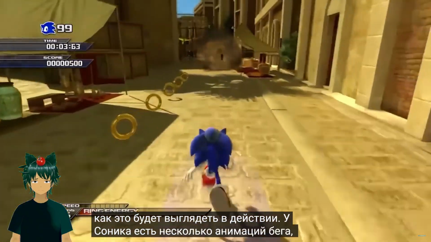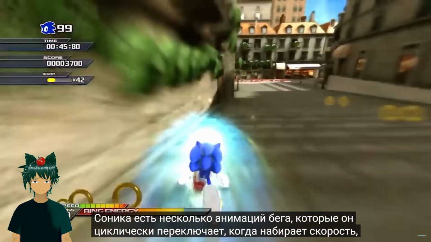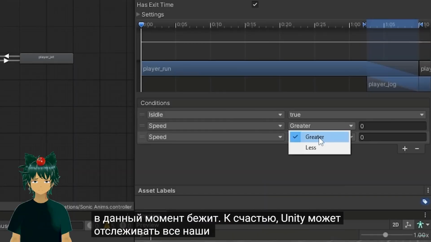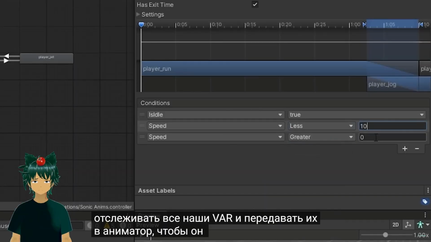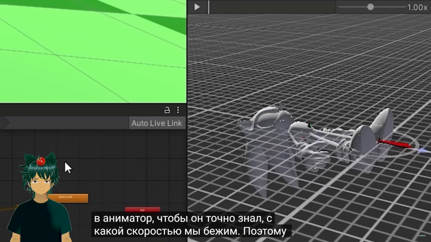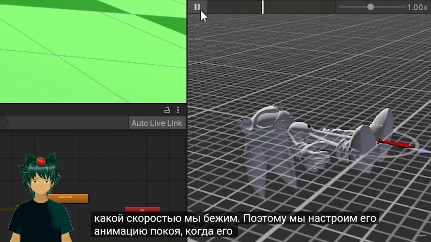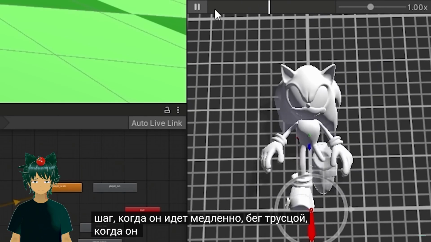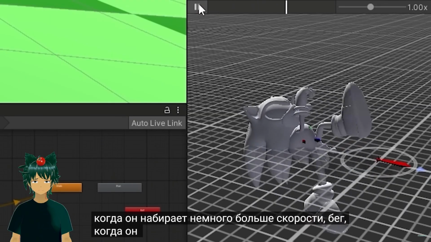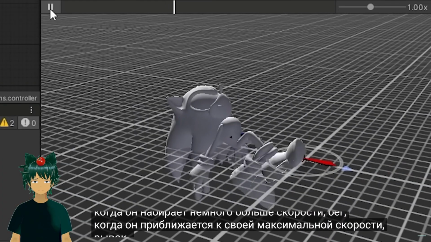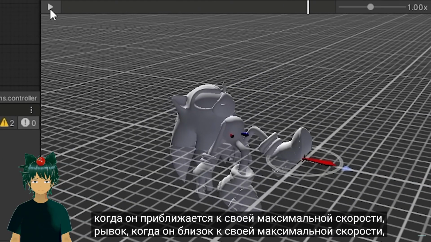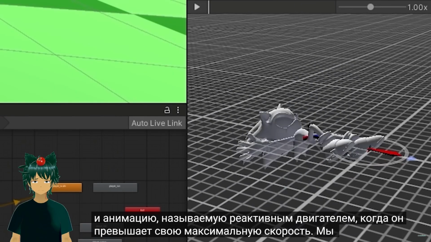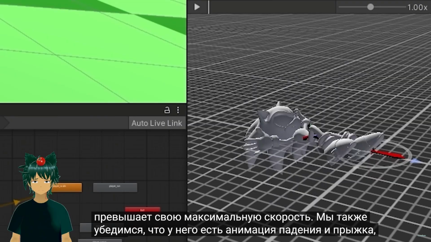Sonic has several running animations he cycles through when he builds up speed, and they all depend on how fast he's currently going. Luckily, Unity can keep track of all of our variables and feed them into the animator so it knows exactly how fast we're going. So we'll set up his idle animation when his speed is 0, a walk for when he's going slow, a jog for when he picks up a bit more speed, a run for when he's approaching his top speed, a dash for when he's near his top speed, and an animation called jet for when he exceeds his top speed. We'll also make sure he has a falling and jump animation for when he's in the air.